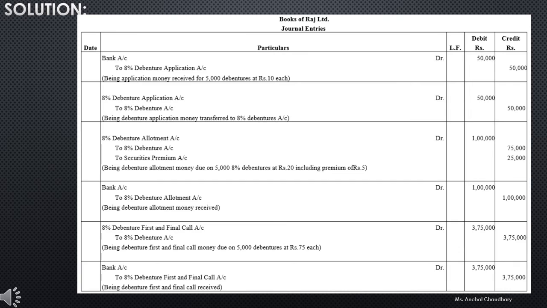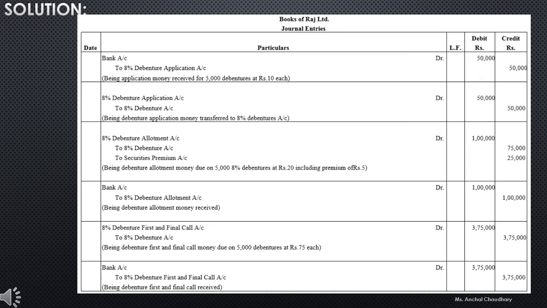While you are transferring the amount to the bank, you will transfer the overall amount. Here, no journal entry will be repeated for your securities premium. So the journal entry will be bank account debit to 8% debenture allotment account rupees 1 lakh. आप यहाँ पे ओवरऑल अमाउंट मेंशन करोगे. एक बार सिक्योरिटीज प्रीमियम ड्यू के टाइम पे यू आर मेंशनिंग दैट सिक्योरिटीज प्रीमियम. After that, once you have received that securities premium, you will transfer the entire amount, 1 lakh, to the bank account.